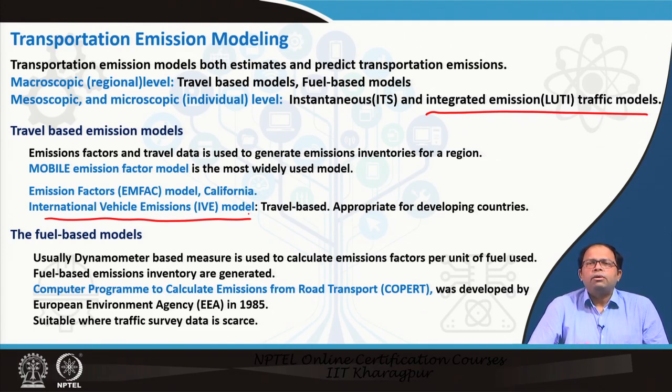And we also have the international vehicle emissions model, because this mobile and emission factors model has got huge data requirements. There are different vehicle technologies, different driving conditions and so on, which we don't have, and which is neither relevant for other developing countries, nor is it possible to get so much data in developing countries. So, the IV model was developed as part of an initiative where the entire process was simplified in the form of certain emission factors and correction factors, which could be modified or kept as they are, and based on that we can develop emission estimates for developing countries as well.